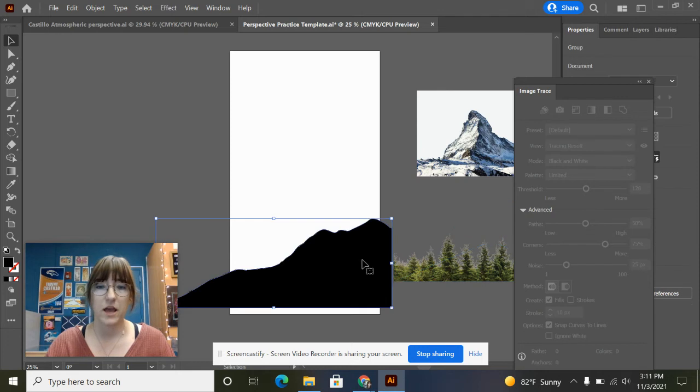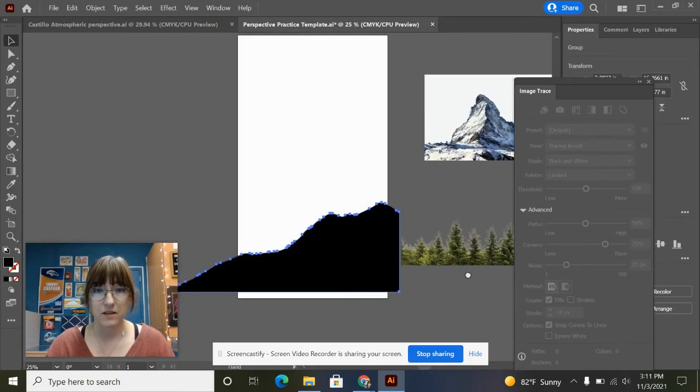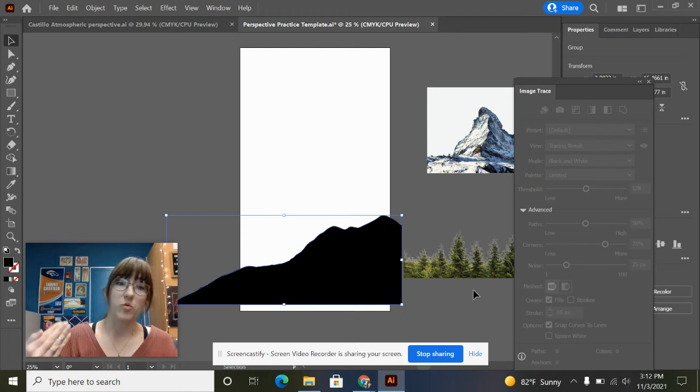Okay, so now I need to recolor it, and basically what we need for atmospheric perspective is for everything that's closest to us to be darker. And as things go farther away from us, they will get lighter. Now, the reason for that is that everything that's in the air, like all those particles in the air, the fog, clouds, oxygen, everything that's in the air blocks our view when it gets far enough away.